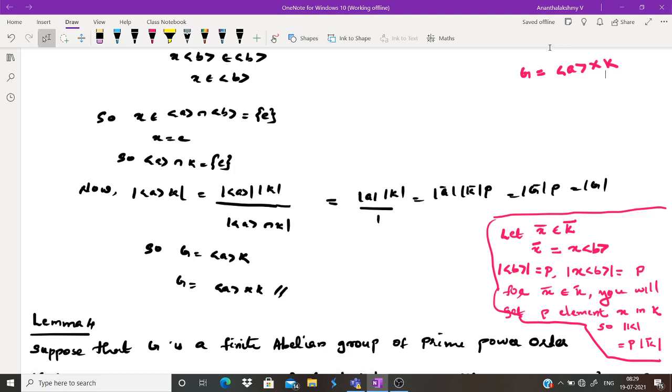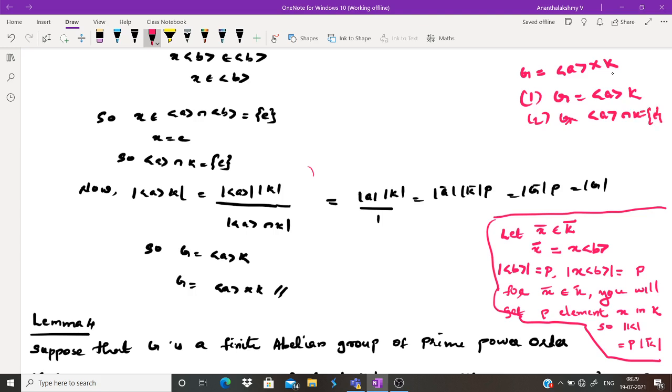now by order argument, we can show that the order of G and the order of the cyclic group generated by a, K. First condition, you have to show that G equal to the cyclic group generated by a times K. Second condition, the cyclic group generated by a intersection K is identity.